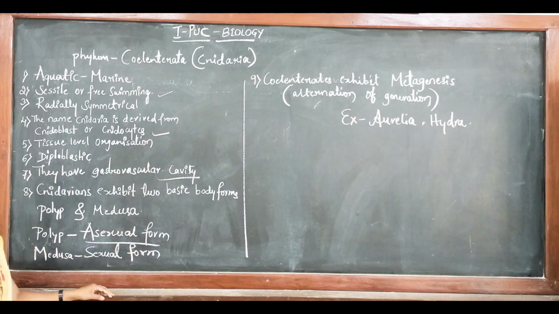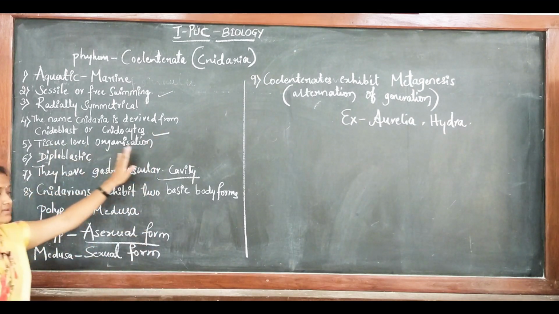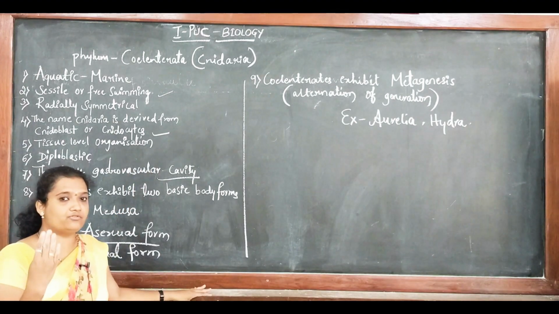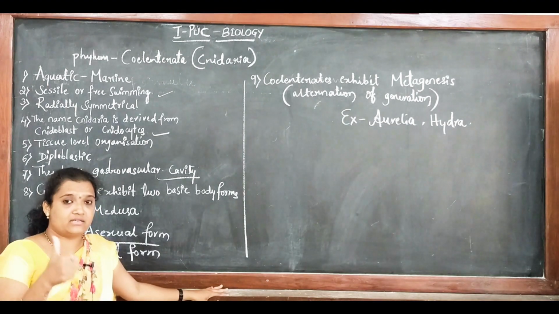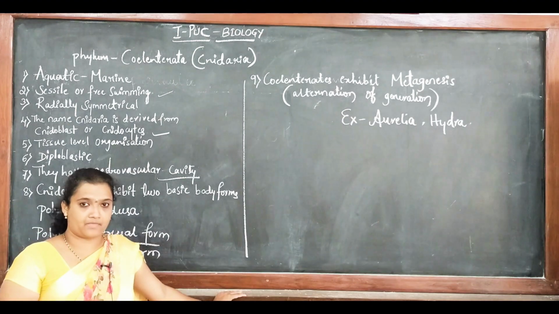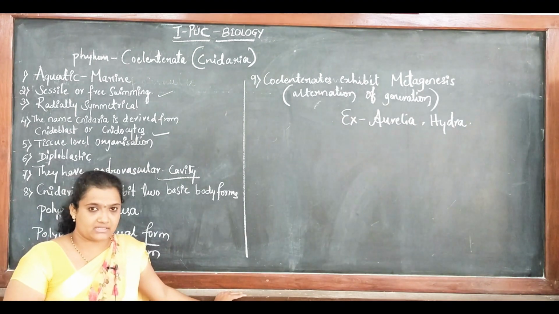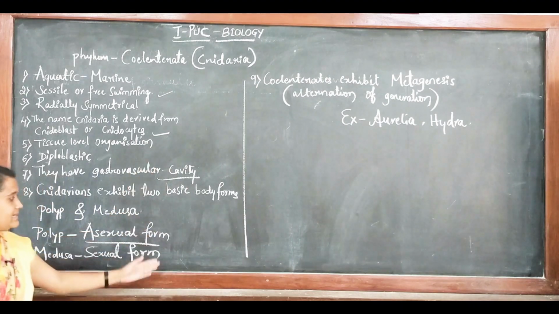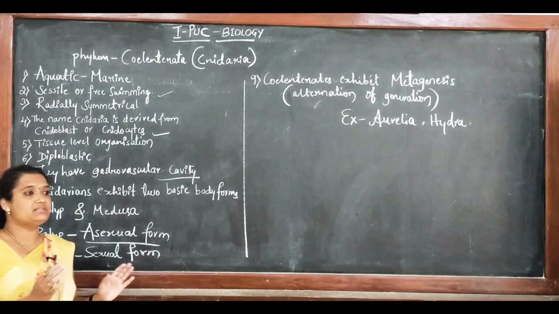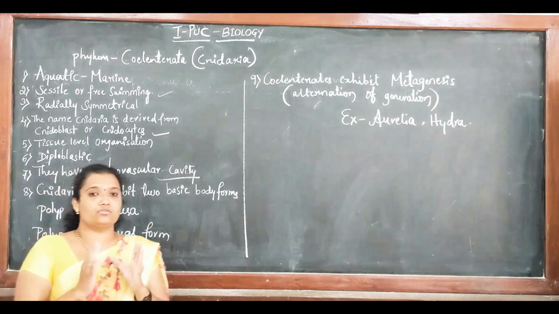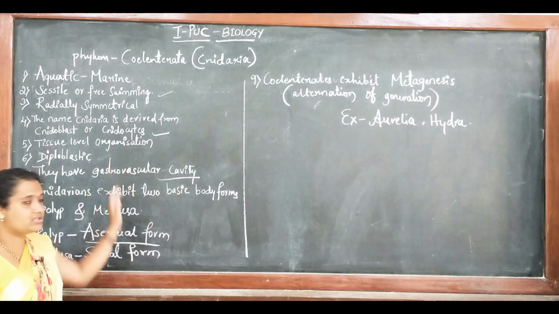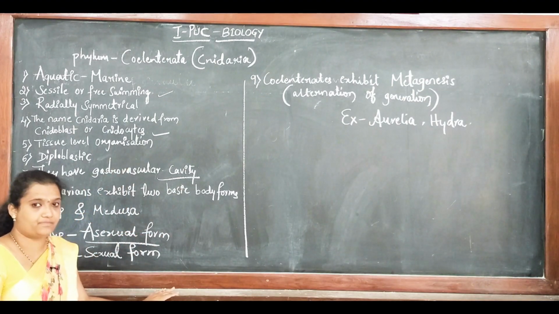Then coming to the next point, that is tissue level organization. As I already told you, you have four types of organization: one is cellular, another is tissue, and then organ grade and organ system grade of organization. Here these coelenterates have the tissue level organization, which means many cells are fused to form tissues.